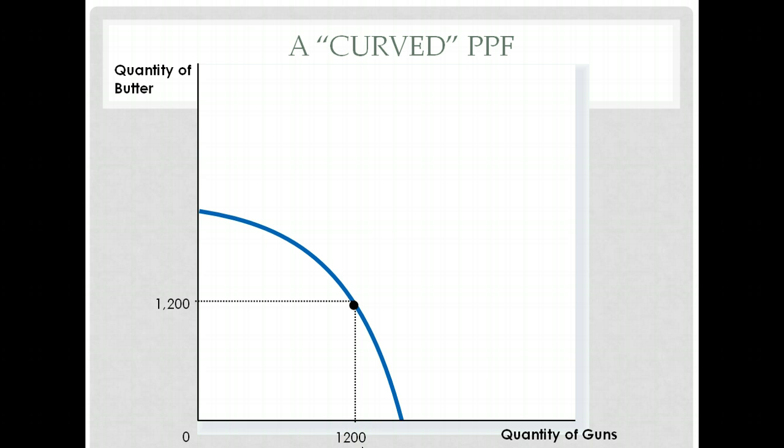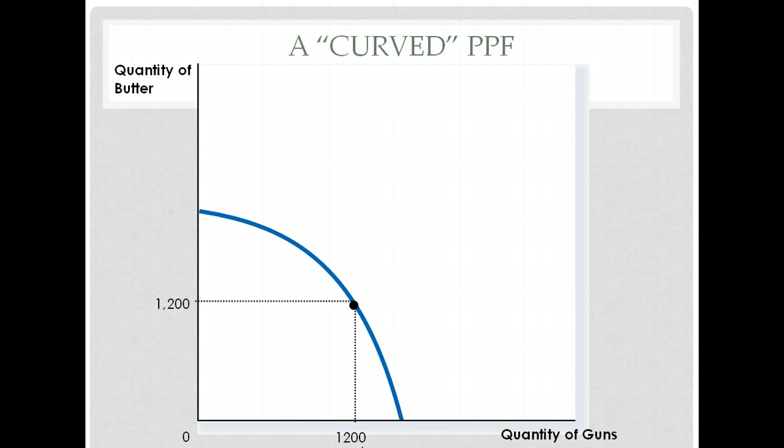Okay, very quickly, we want to finish up by talking about the different shapes of a PPF. This is kind of a bonus, but it's worth mentioning. All right, so we have a country here that can produce guns or butter. And by the way, I mentioned that one because that's a very common example economists like to use because they really represent two completely different things, right? Butter and guns. But that's not that important for right now.